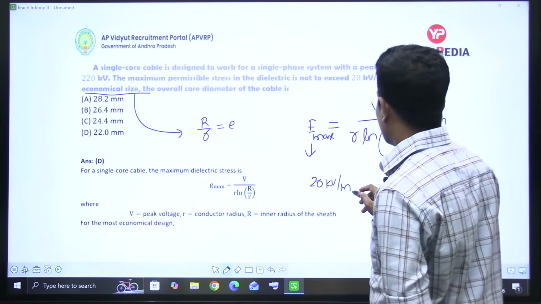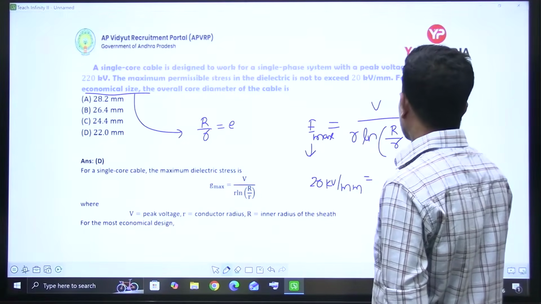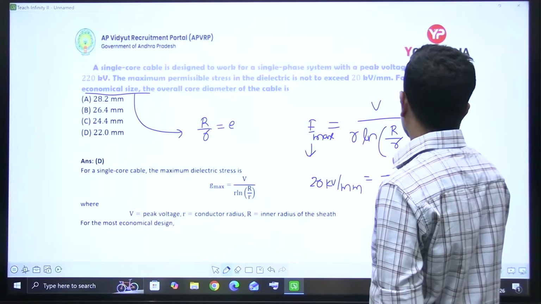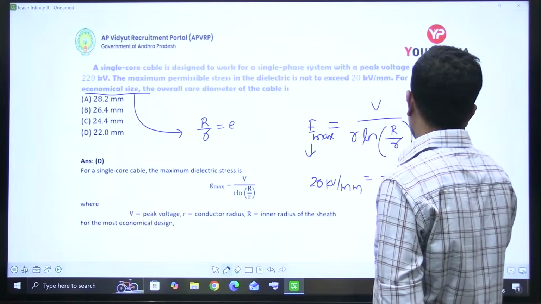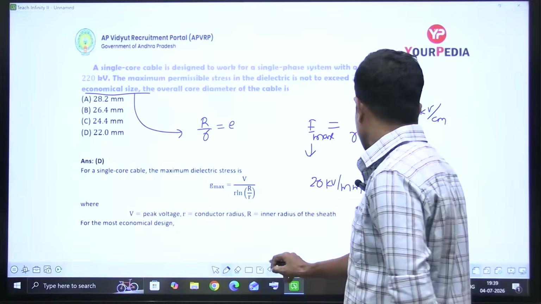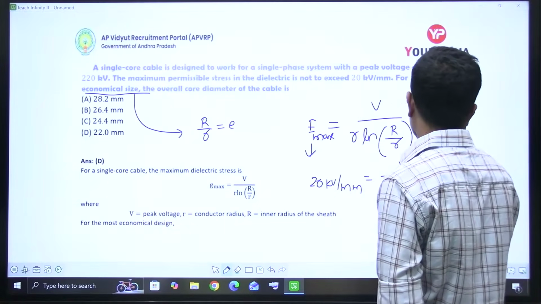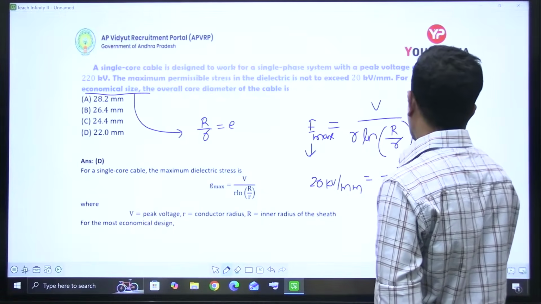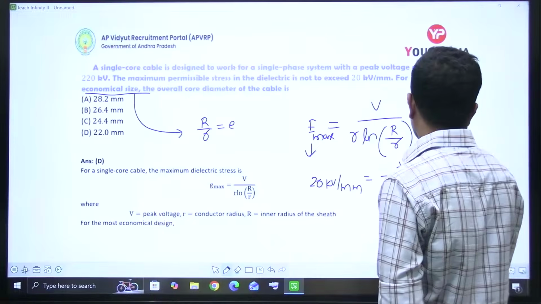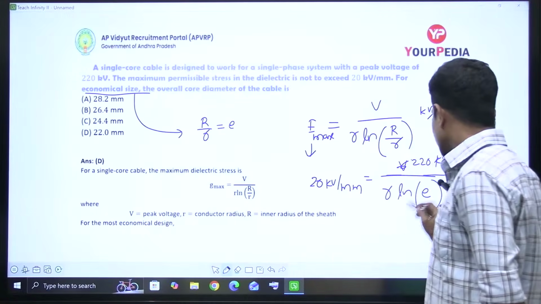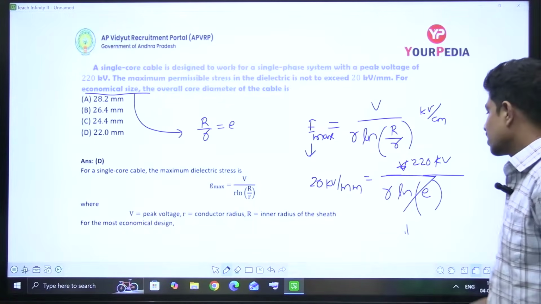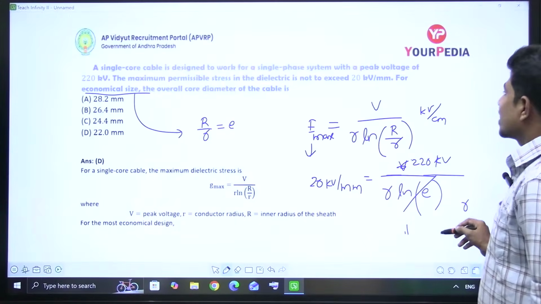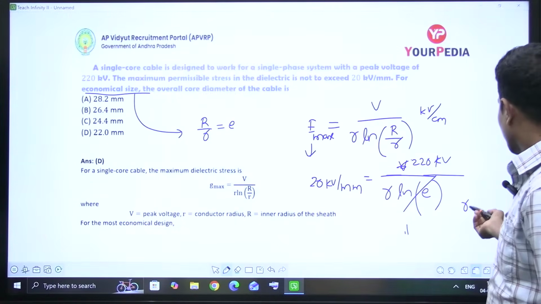Now convert into mm. 20 kV per mm is equal to V by r, and V is how much? 220 kV. Let's write this also as kV, by the radius r, into ln of capital R by small r, which is ln of e. That is equal to how much? ln of e is 1, right? So from this you will get small r.